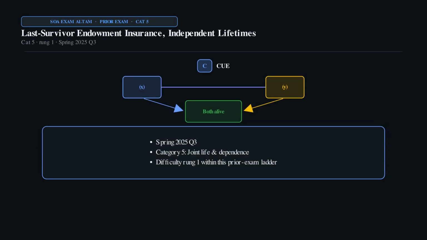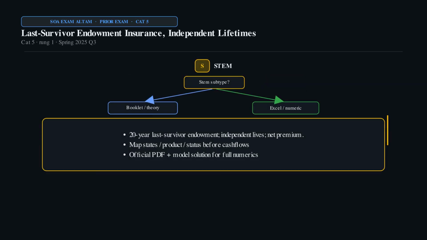Spring 2025 Question 3. This sits in Category 5, Joint Life and Dependence, difficulty rung 1 on the prior exam ladder. Recognition question: joint status for state Markov or dependence/lambda theory. STEM focus: 20-year last survivor endowment, independent lives, net premium. Own the recognition cue and map before grinding algebra.